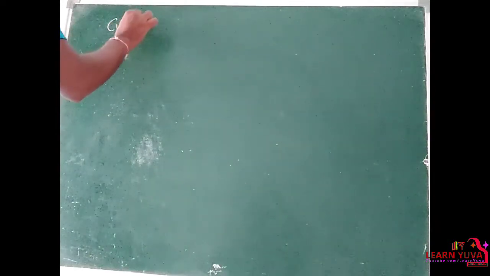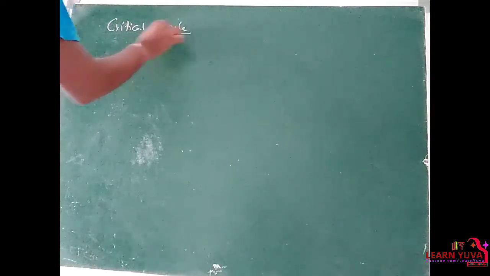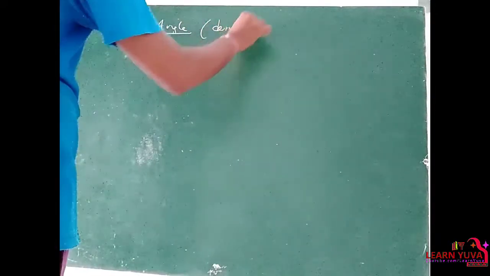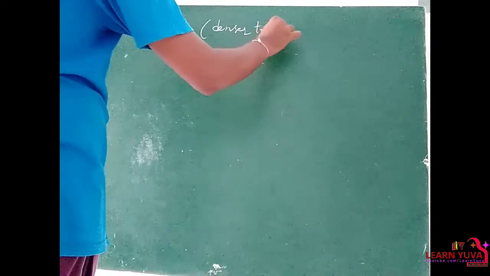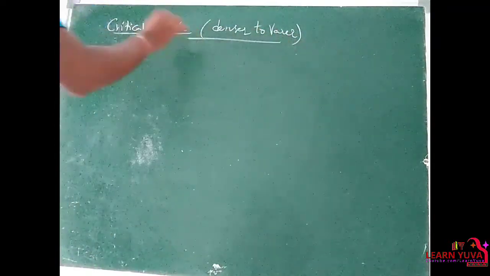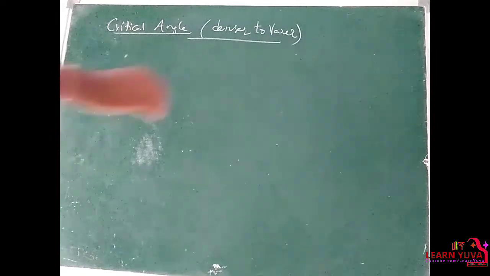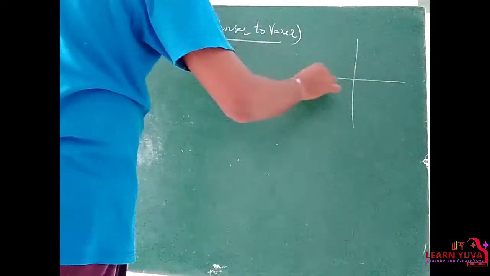Next one is about critical angle. This critical angle is possible only for light that travels from denser medium to rarer medium. Right? Suppose these are the two mediums.